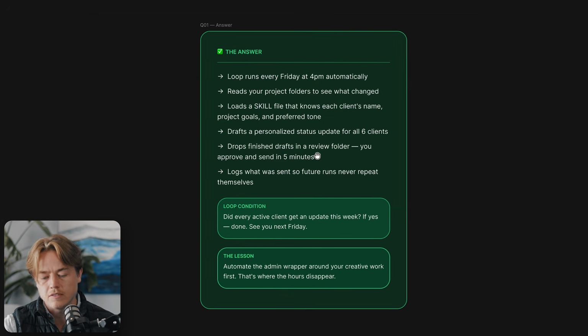So you look through it, obviously keeping the human in the loop for quality assurance. It makes a lot of sense. And then logs what was sent so that you never have to repeat this. And a loop condition would be, did every active client get an update this week? If yes, you're done. If not, it'll keep going.